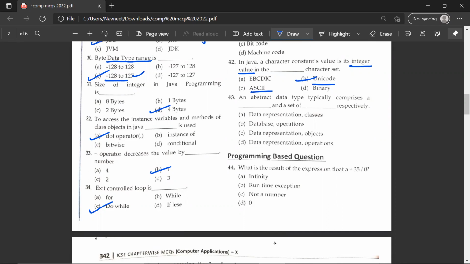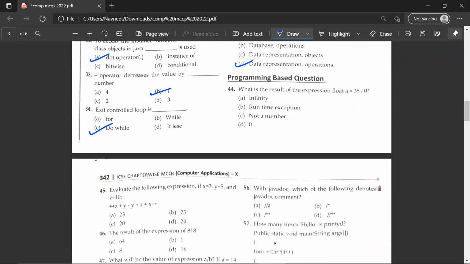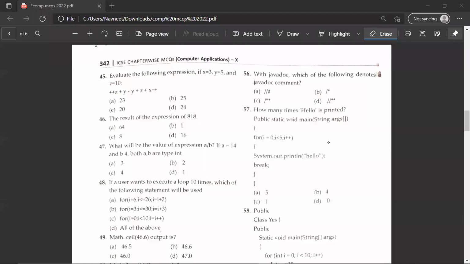An abstract data type typically comprises a dash and a set of dash respectively. So an abstract data type typically comprises of data representation and a set of operations respectively. So the 45th question is evaluate the following expression if x is equal to 3, y is equal to 5, and z is equal to 10. So the correct answer would be B.